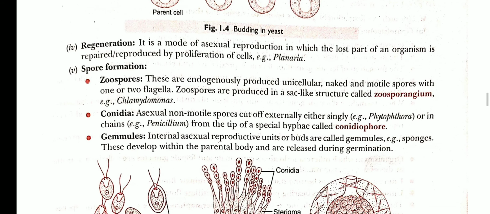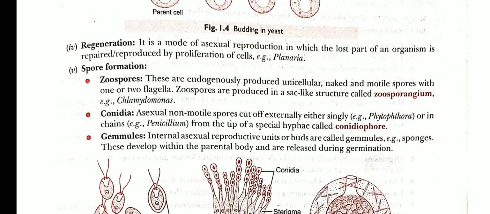Next is regeneration. Regeneration occurs in planaria. In 9th class also you studied the regeneration of planaria, in which the fragments of the body lead to the formation of a new organism from each fragment. Regeneration is limited in higher organisms. It might take place in the regeneration of the tail in a lizard.